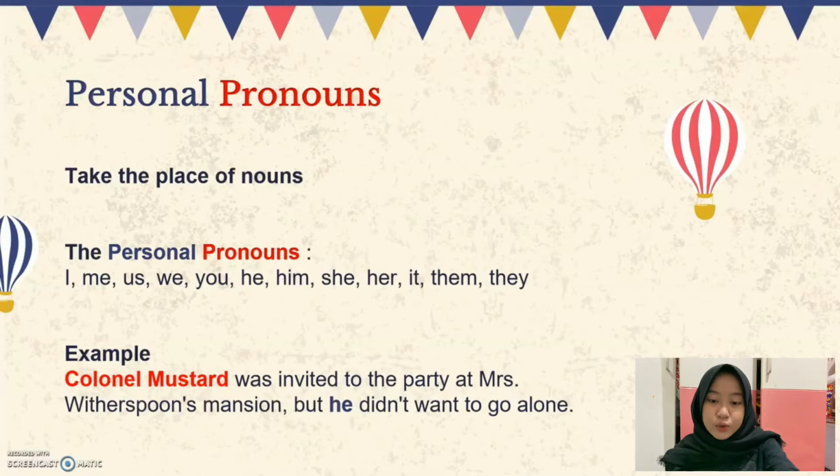Colonel Mustard was invited to the party. Sweet Spoons was mentioned, but he didn't want to go alone. Notice that I have highlighted in red the personal pronoun he, which is referring to Colonel Mustard. It takes the place of the noun Colonel Mustard.